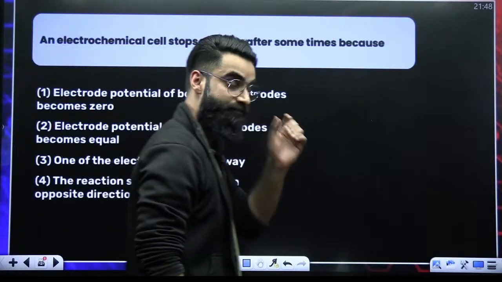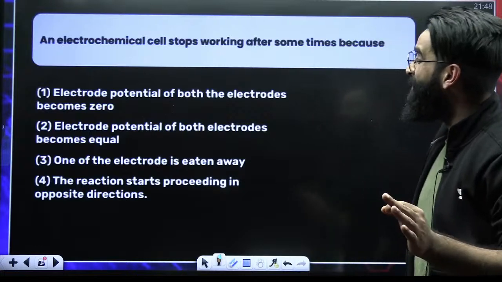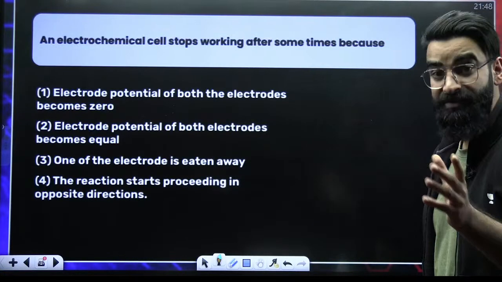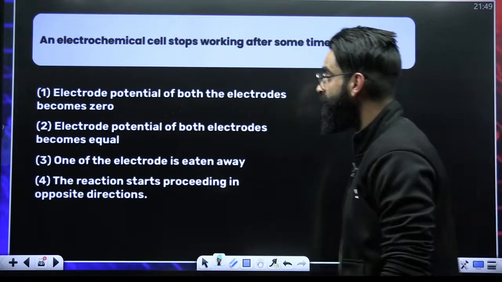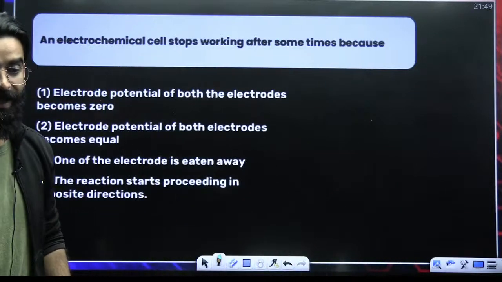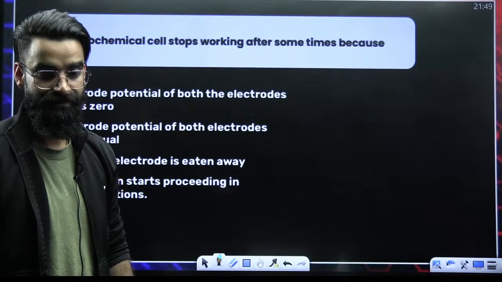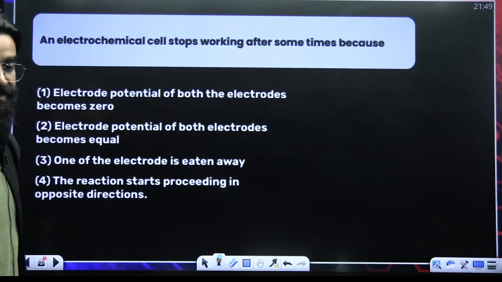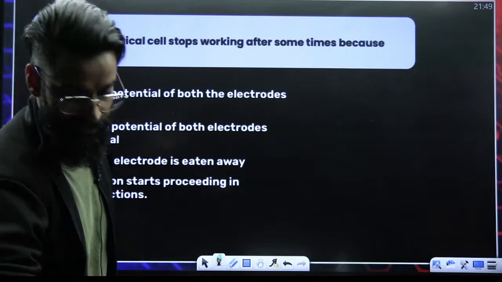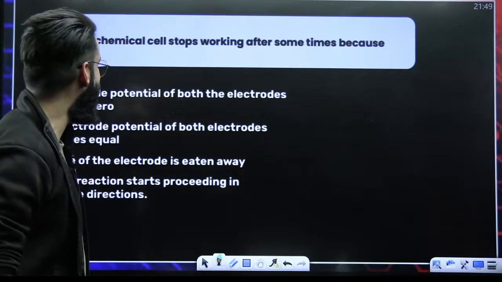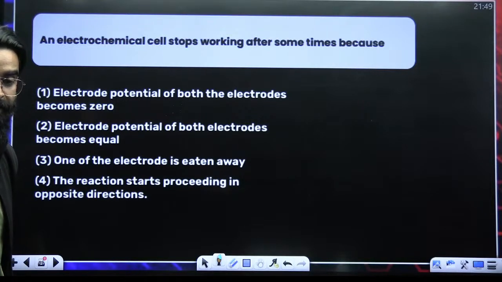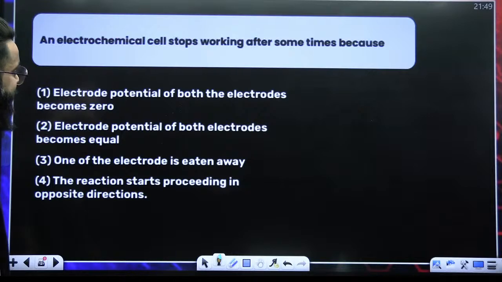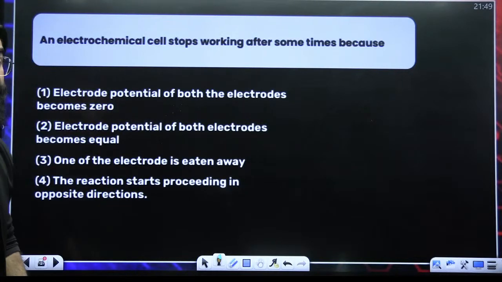Tell me the answer of this question. The electrochemical cell stops working after some time. Why is that? Tell me the answer in the chats quickly. The question, my dear students, is pretty much simple. An electrochemical cell stops working after some time. You have to let me know the reason. The first statement says electrode potential of both the electrodes becomes zero. Is that the answer? No.